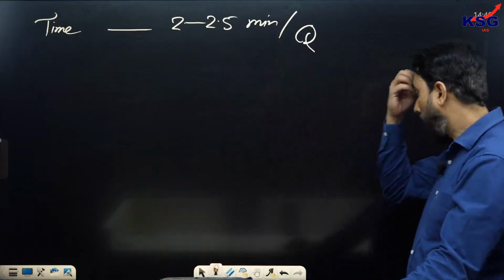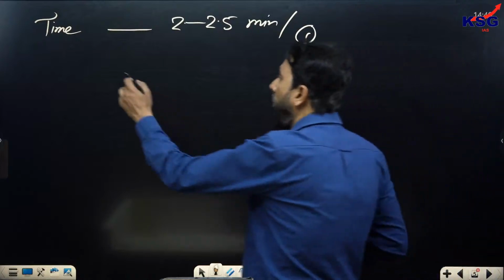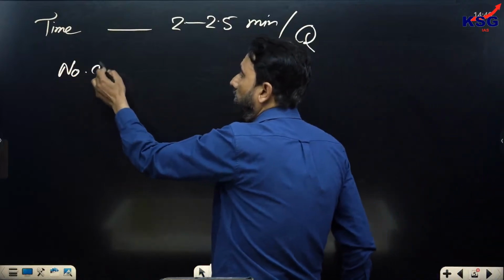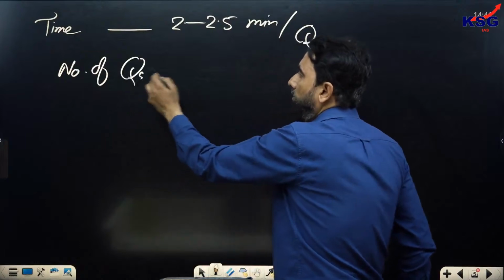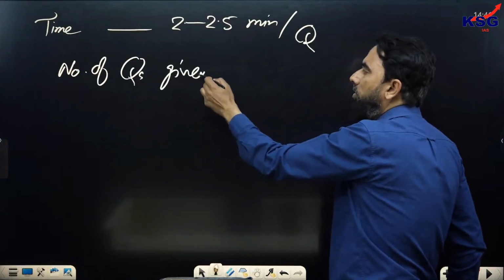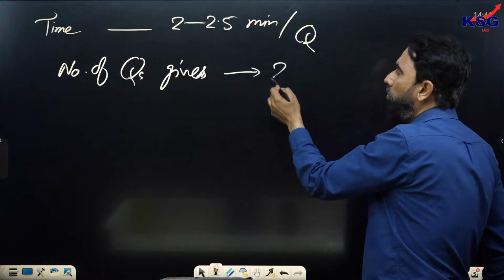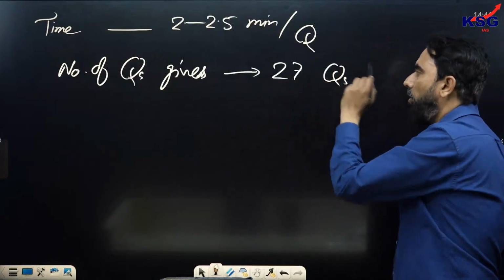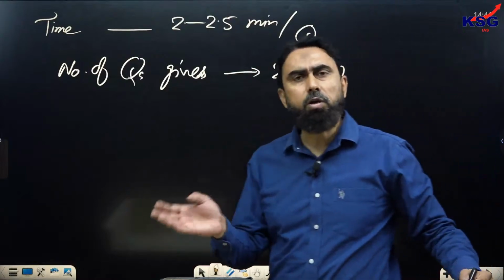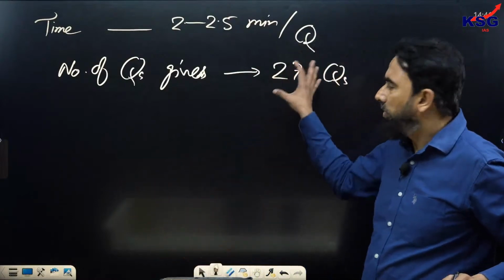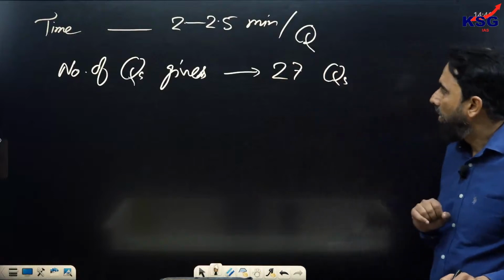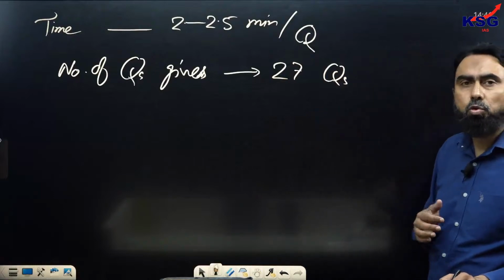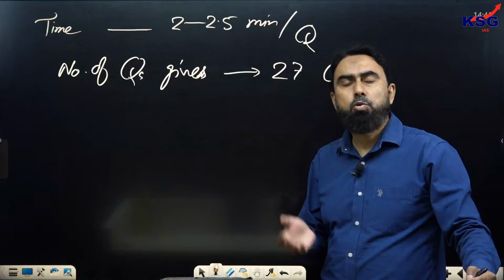Generally, UPSC gives a certain number of questions. On an average, for the last 3 years they have given 27 questions. So let's say 27 questions are asked again in 2024. A question here or there does not matter, but this figure is the average. Out of 27 questions, should you try all or skip some?